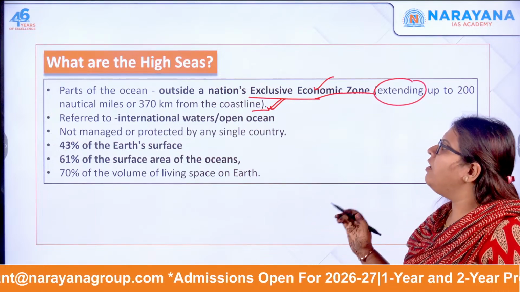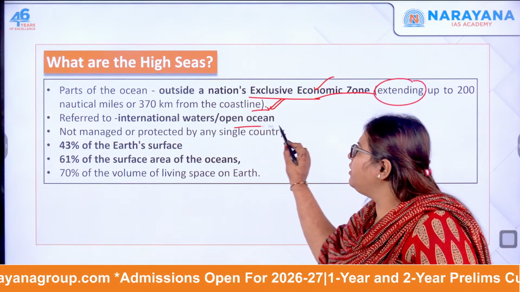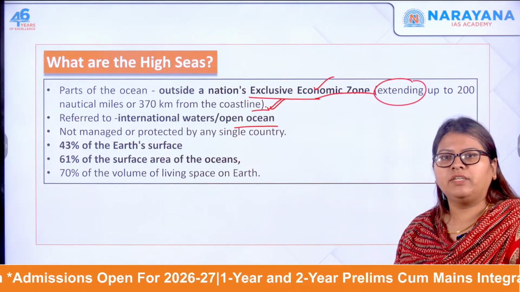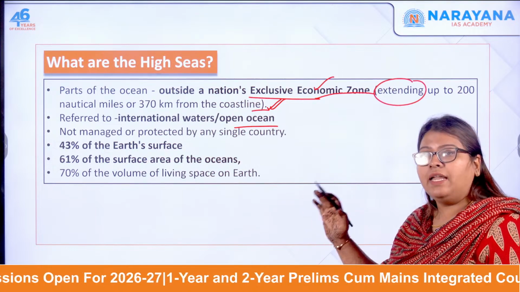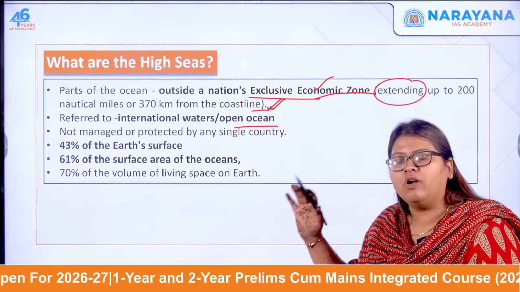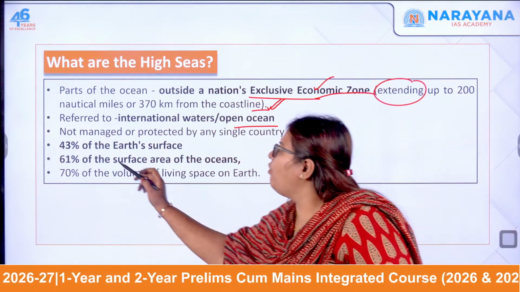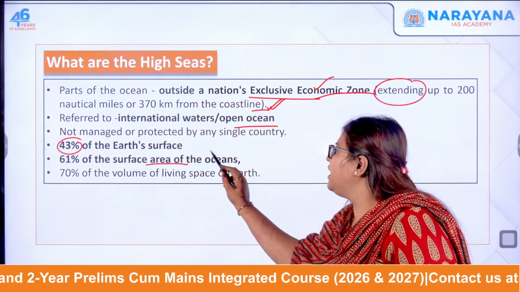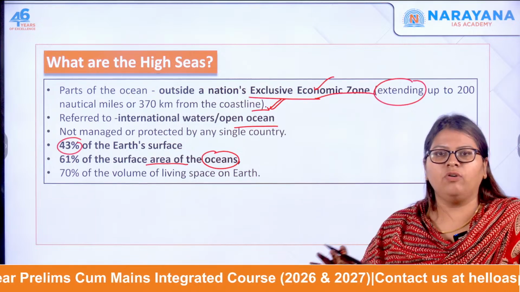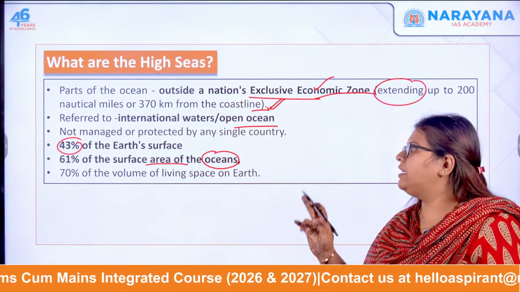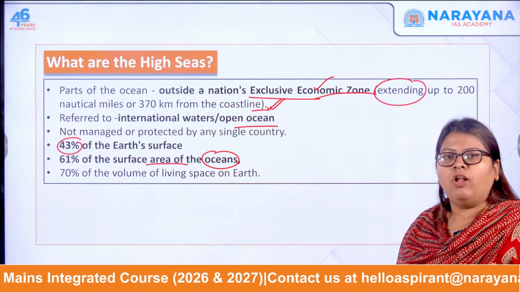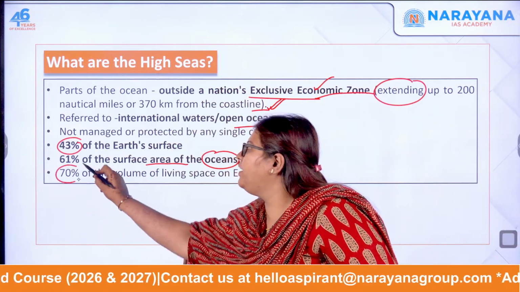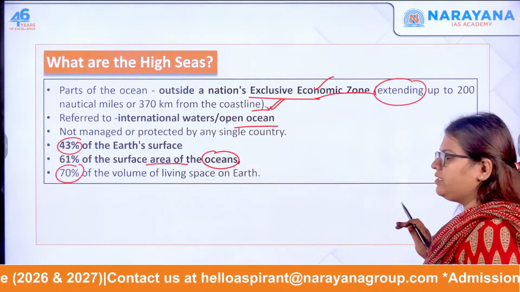They are referred to as international waters, or the open ocean. They are not managed or protected by any particular country. They constitute 43% of the earth's surface and 61% of the surface area of the ocean. So, of the entire ocean, 61% is high seas, and compared to the total volume of living space on earth, this constitutes 70%. This is what the high seas are.